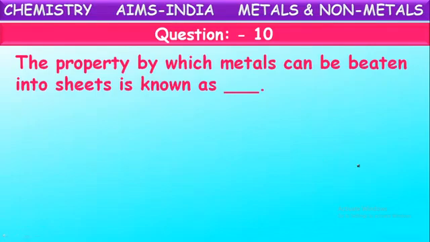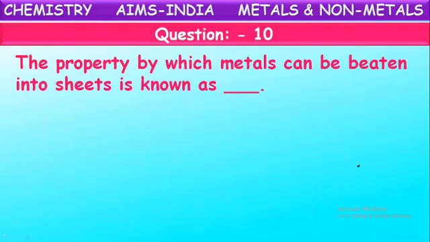The property by which metals can be beaten into sheets is known as. Yes, while discussing the physical properties of metals, we discussed this. Metals can be beaten into thin sheets. Because of this property only, we are able to make so many utensils with metals, like household utensils like bowls. How can these metals be beaten into very thin sheets?